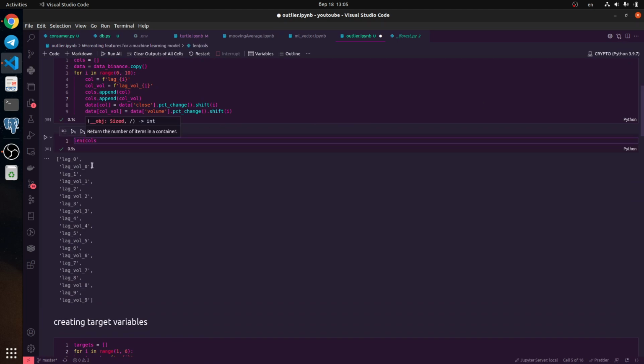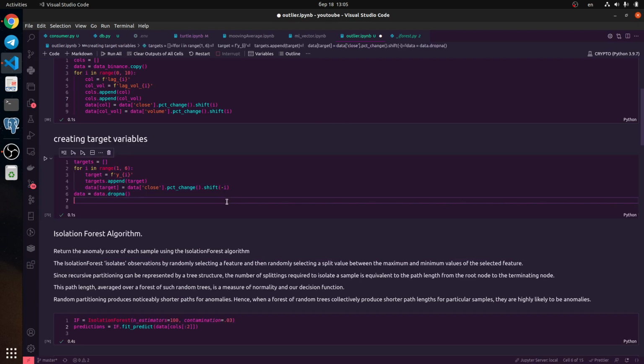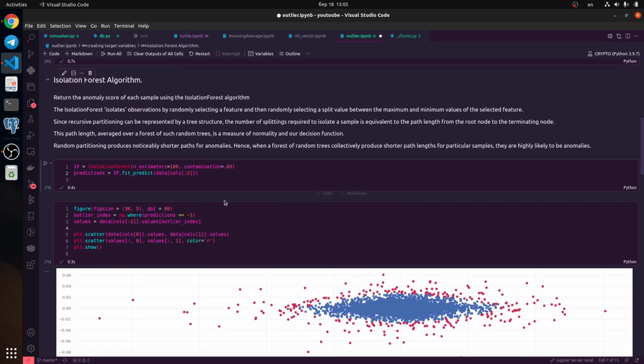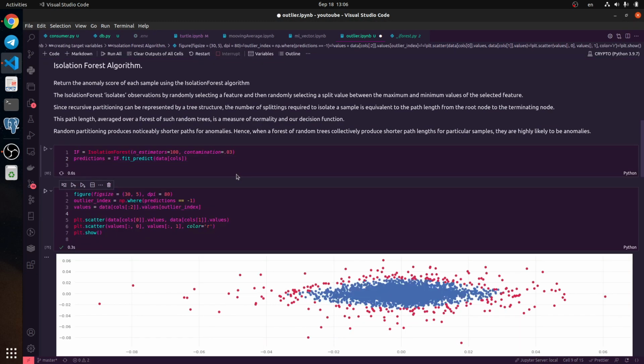Let's look. Okay, we use 20 features. But in general, we could create a more complex data set for this algorithm. So for prediction, I would like to use all these features. It means I need to delete these columns. Okay, because it's a data frame, let's indicate all these columns.